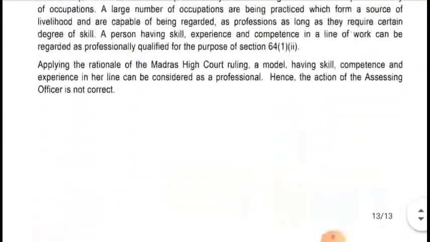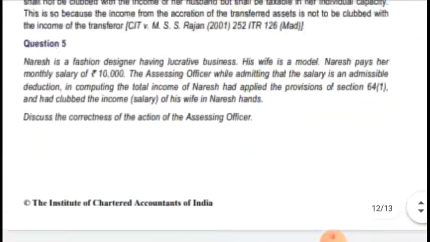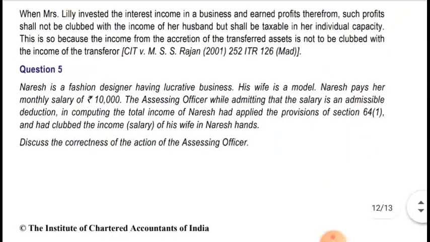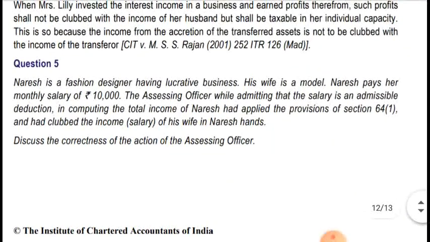Now this is the last question, I guess. Yeah, this is the last one. So this is the last question of this chapter, and the chapter will be over. Naresh is a fashion designer having a lucrative business. His wife is a model. Naresh pays her a monthly salary of rupees 10,000. He is paying it to his wife. Okay, he's a fashion designer.